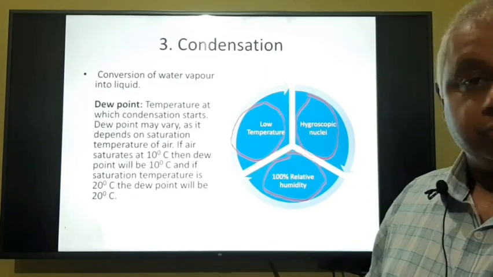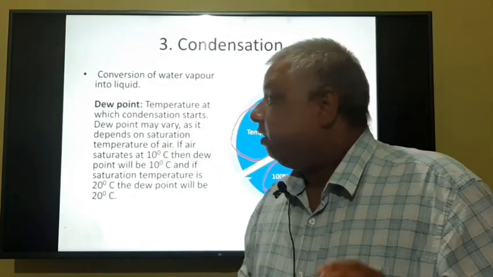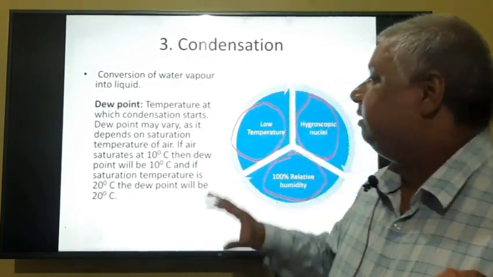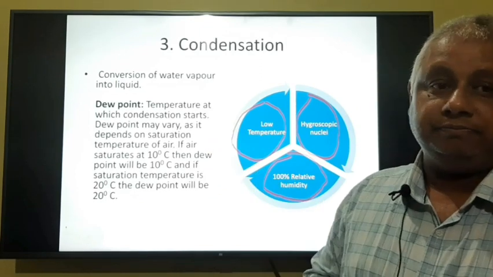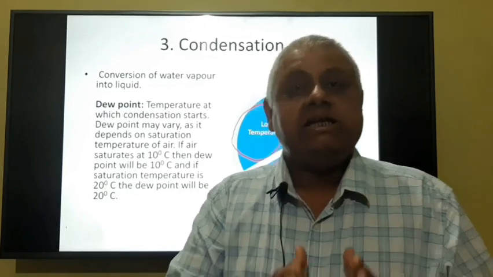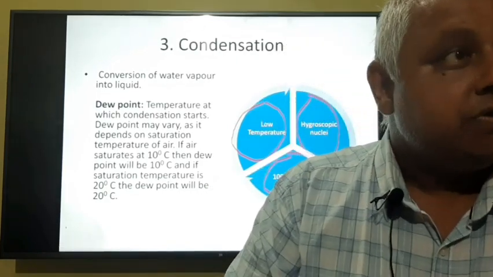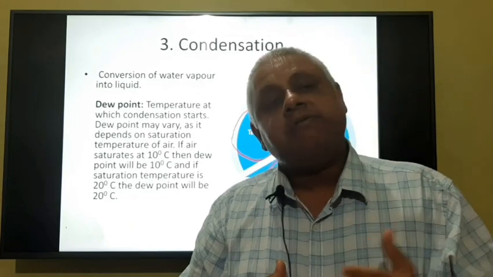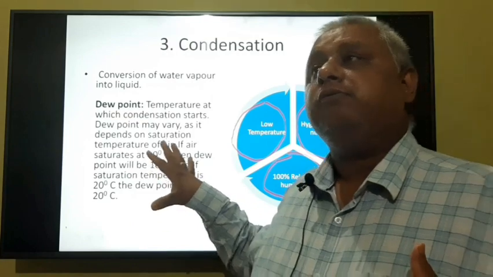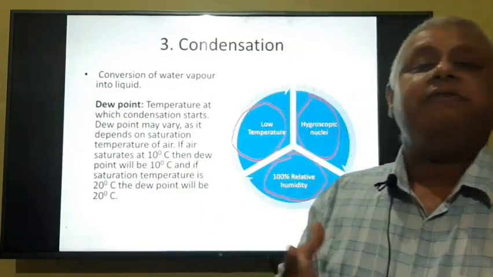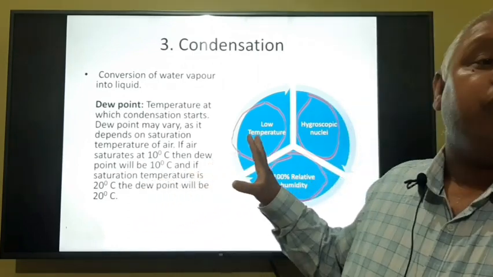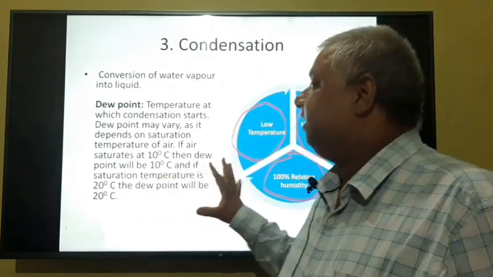Now, students, you should know about dew point. Dew point is that temperature at which condensation starts, and you know that condensation will start only after attaining 100% relative humidity. So, if relative humidity is attained at 10 degrees centigrade, it means its dew point would be 10 degrees centigrade, and if it is attained at 20 degrees centigrade, then the dew point would be 20 degrees centigrade.